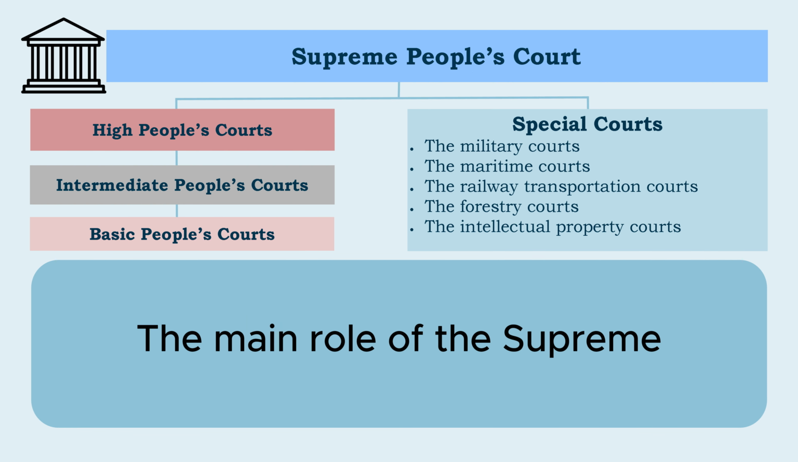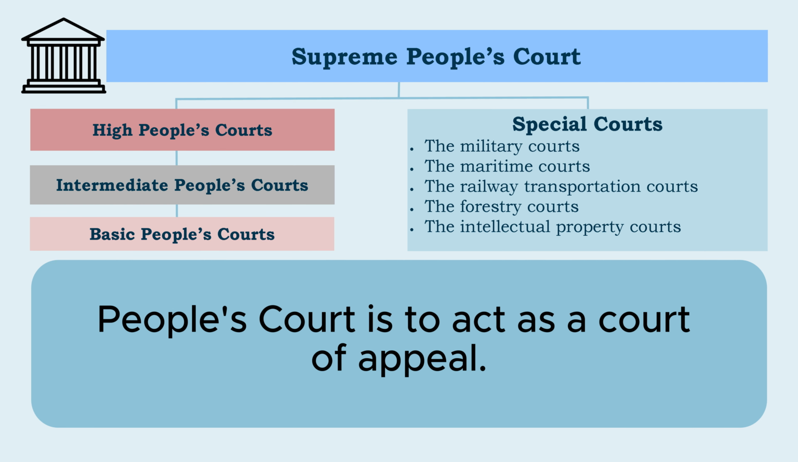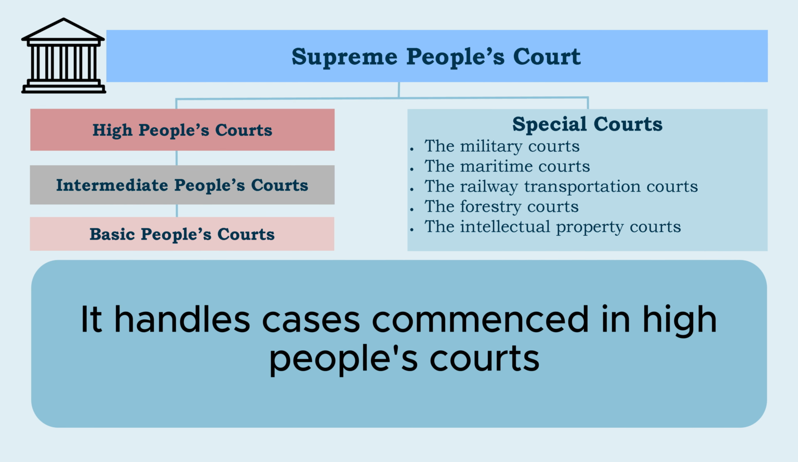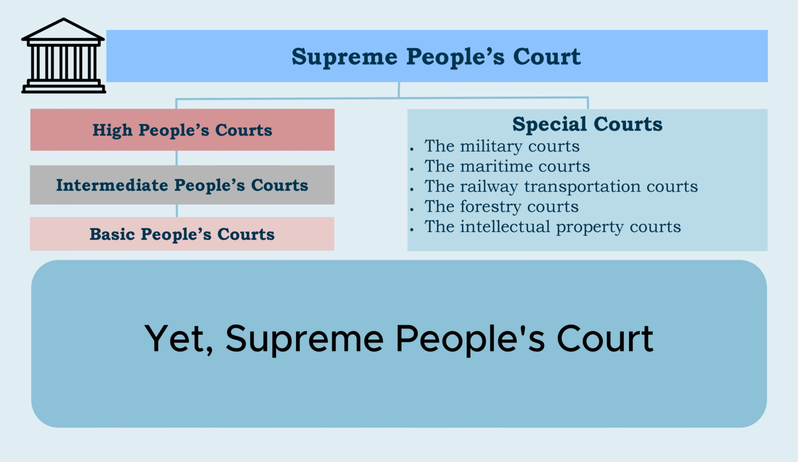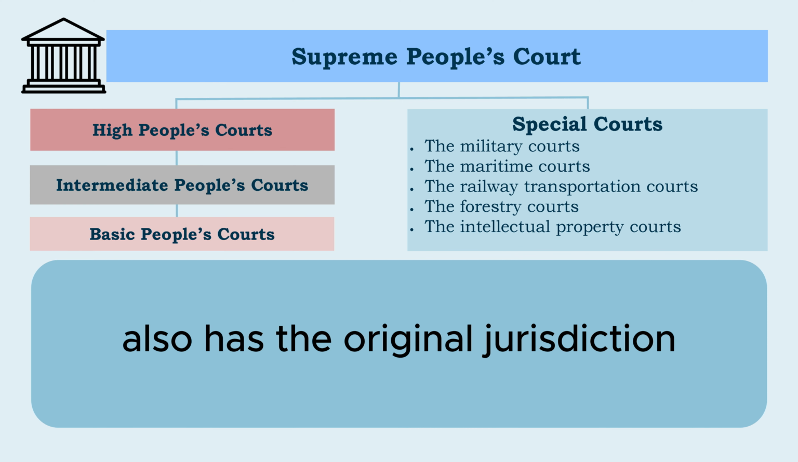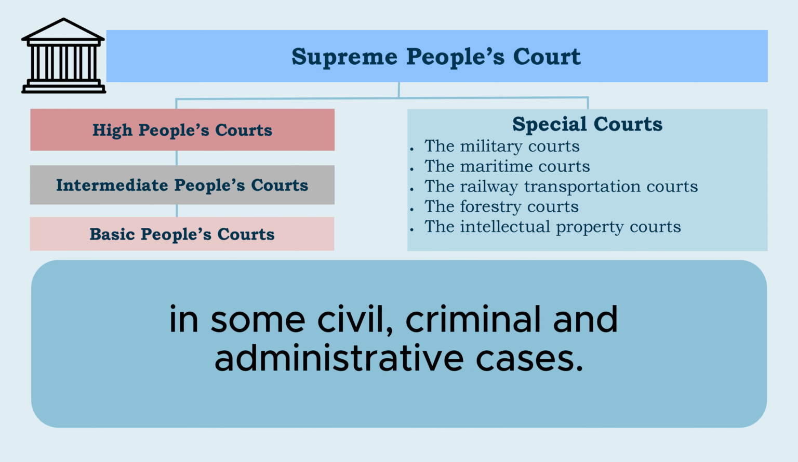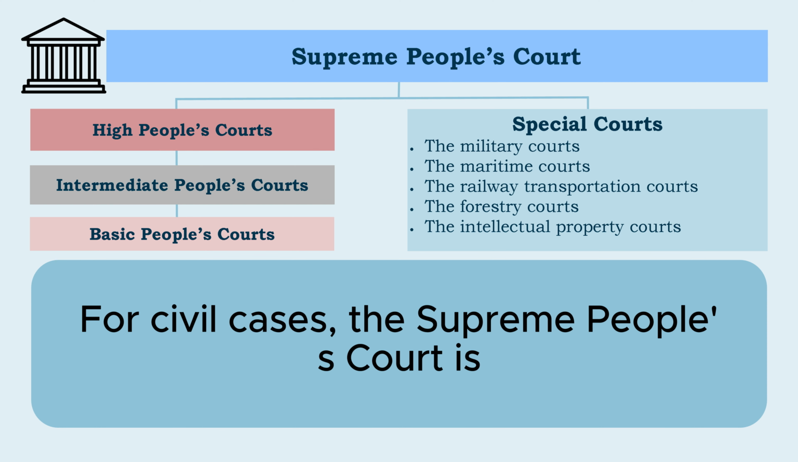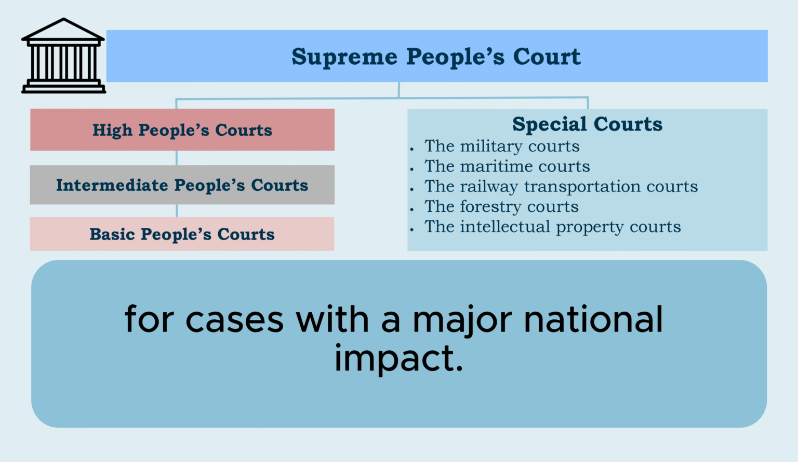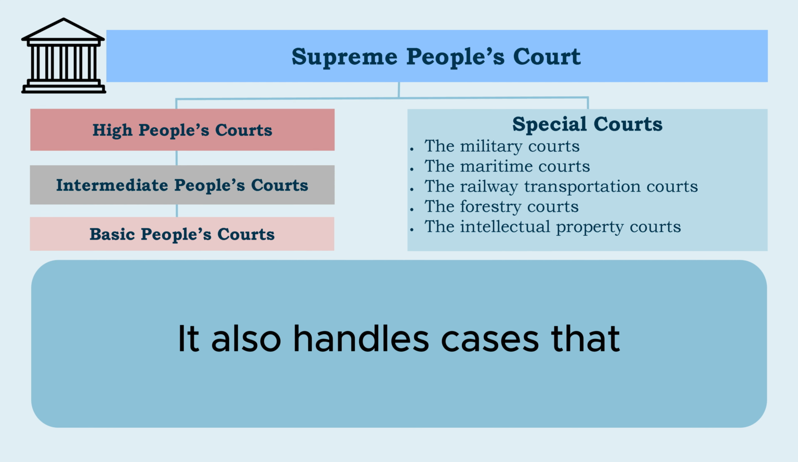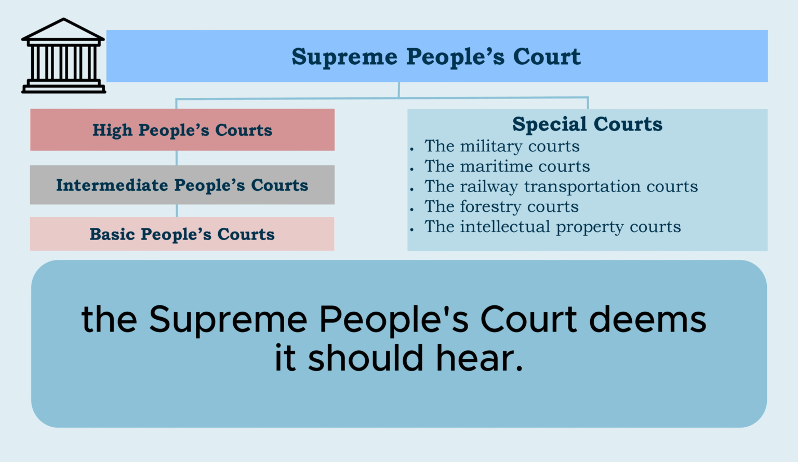The main role of the Supreme People's Court is to act as a court of appeal. It handles cases commenced in High People's Courts at the provincial level or in special courts. Yet, the Supreme People's Court also has the original jurisdiction in some civil, criminal, and administrative cases. For civil cases, the Supreme People's Court is the court of first instance for cases with a major national impact. It also handles cases that the Supreme People's Court deems it should hear.